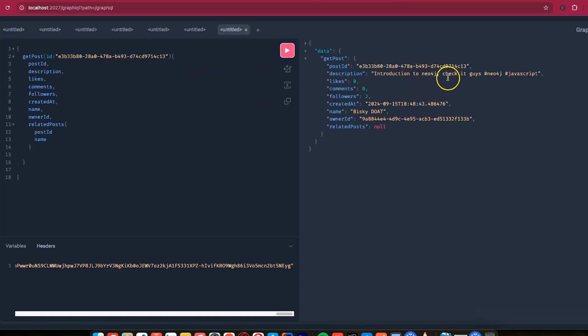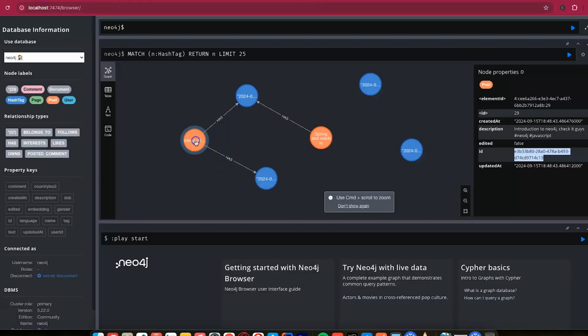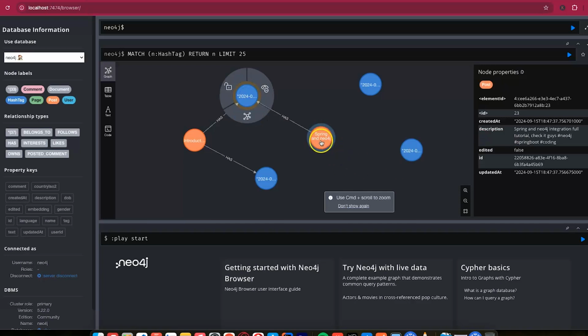Okay, introduction to Neo4j. Check it, guys, and the hashtag is Neo4j, and we have the other one with JavaScript. So if we come back here, you can see there's this one. We are sharing the Neo4j. There's other post with the Neo4j hashtag. So we want to get this one, you know, are related.